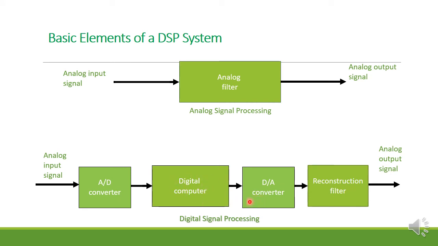Afterwards it is given to the D to A converter, and the output of the D to A goes to the reconstruction filter. Whatever you get is the analog output signal of the DSP. This analog output signal is different from the input. This is the process of digital signal processing.